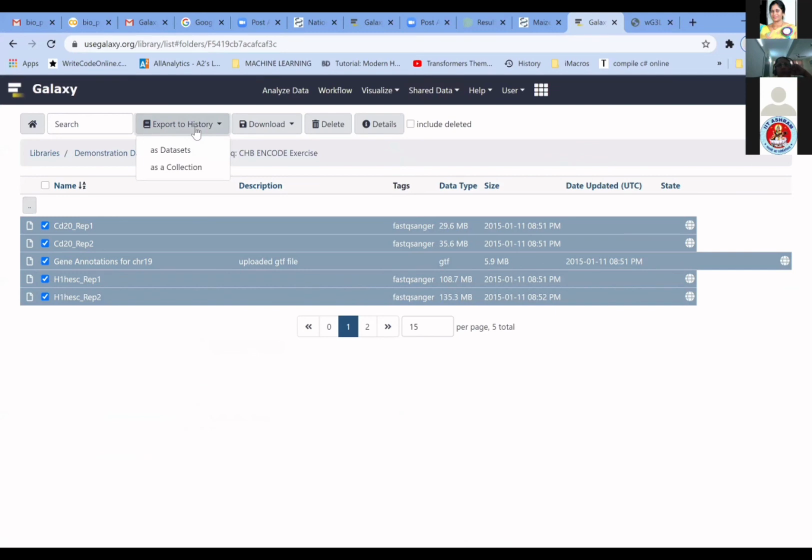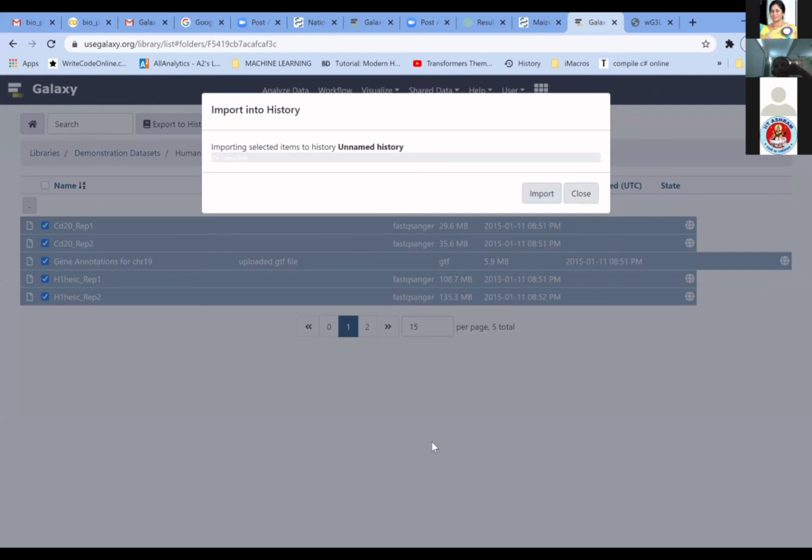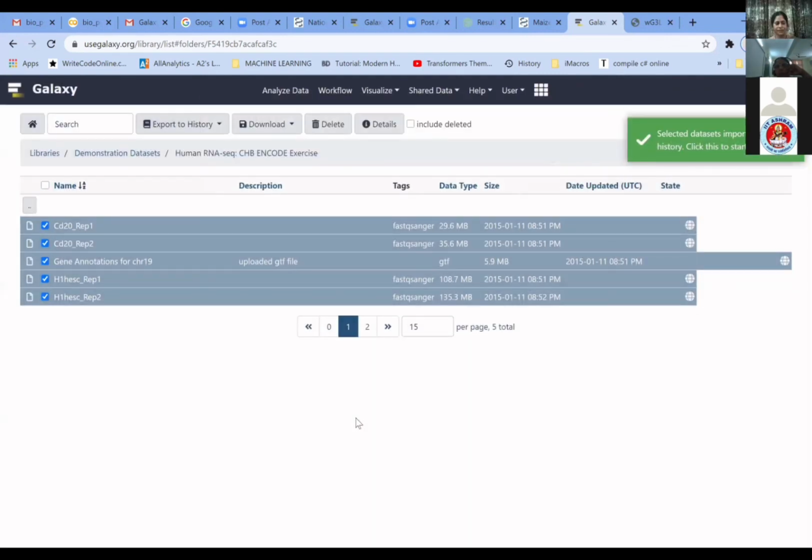History is what we see in the Galaxy page, and export as data sets. It will export the sequences into the database. If we have any sequences which we have collected, we can put them into this, and then we can go into the Galaxy site.